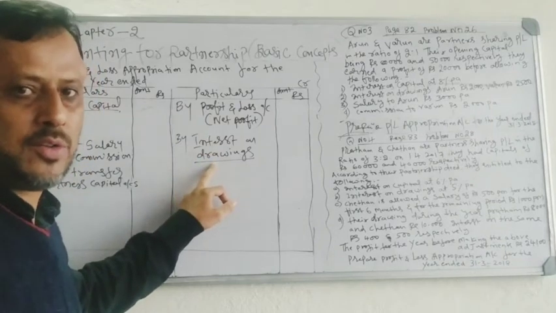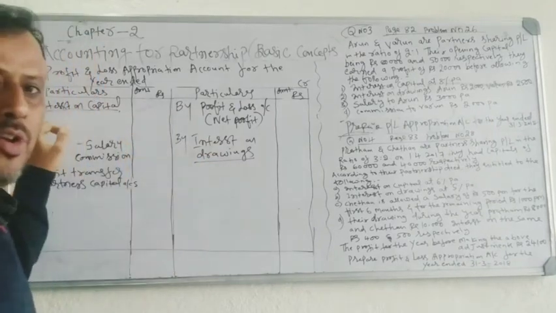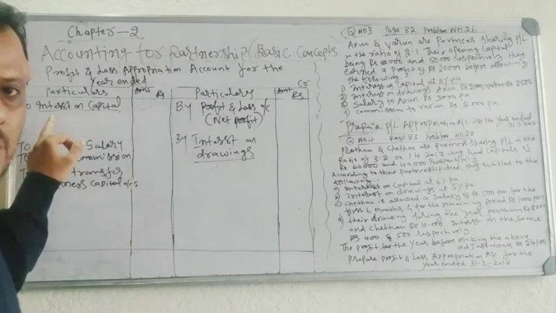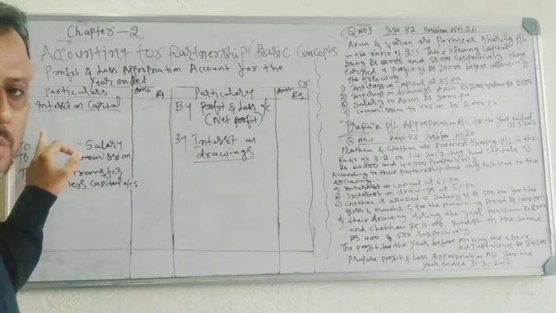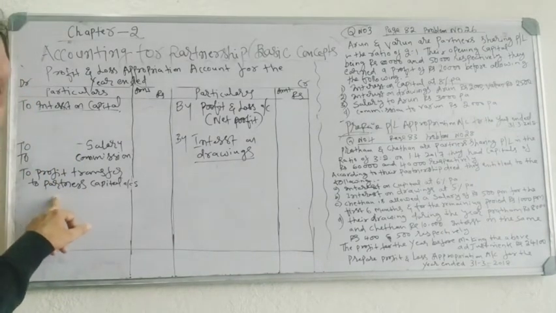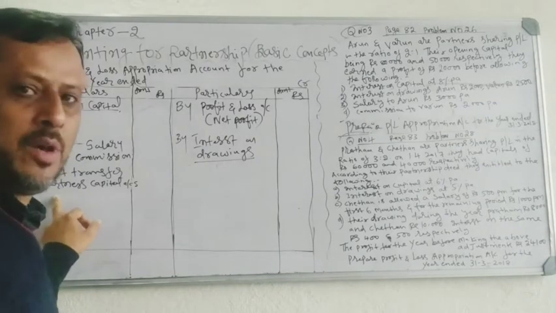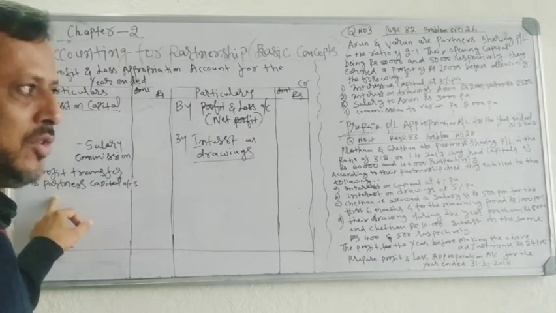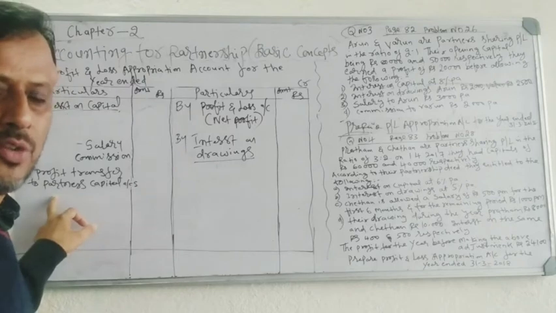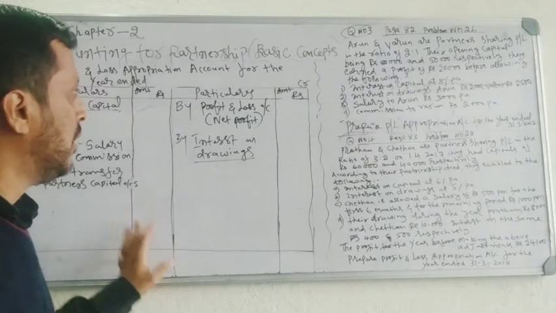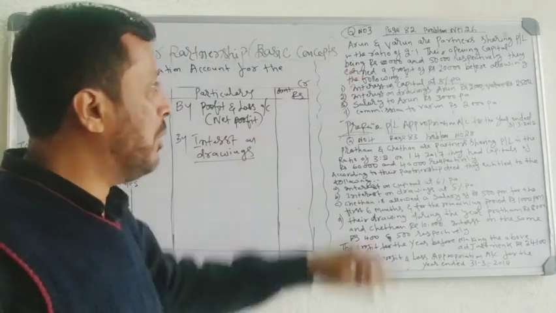Interest on drawing on the credit side, interest on capital on the debit side, partner salary debit side, partner commission debit side, and whatever the profit remaining, that profit you have to divide among partners according to their profit sharing ratio. Suppose if the profit sharing ratio is not given in the problem, then divide it equally. Okay. So we'll take problem number 3.